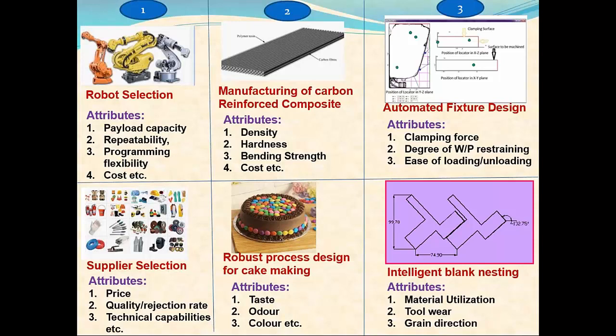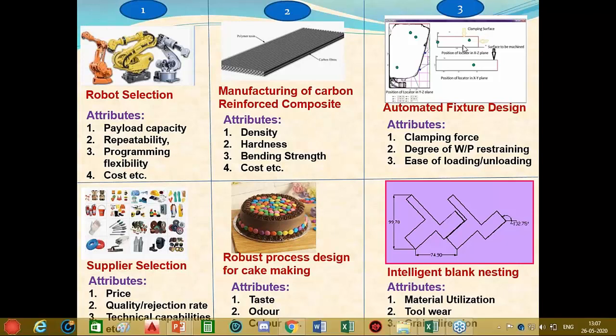Another example in this category is the robust design process for cake making, in which we have to design the process in such a manner that the quality of the cake in terms of taste, color, odor, etc. is good. We can see the attributes as taste, color, odor. These are the attributes of that quality, and the quality should not be affected by noise factors such as moisture level. The examples in category 3 are like design of automated fixtures or blank nesting in press tool operation, etc.